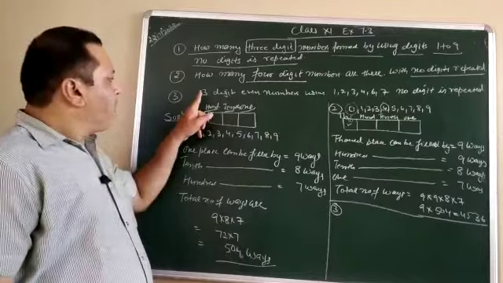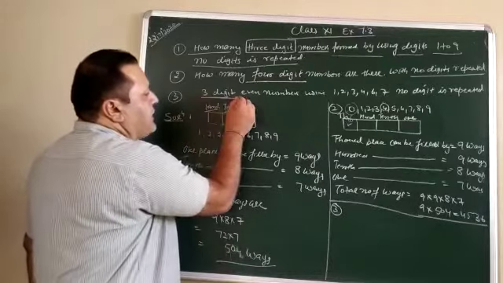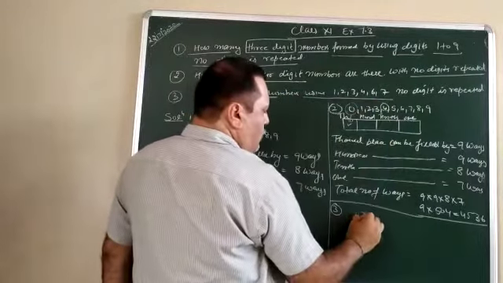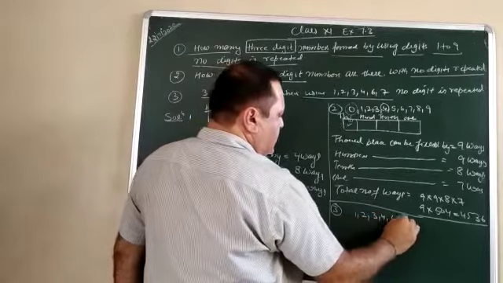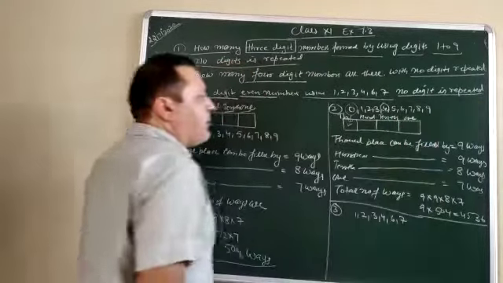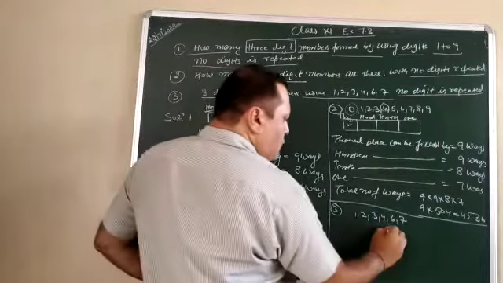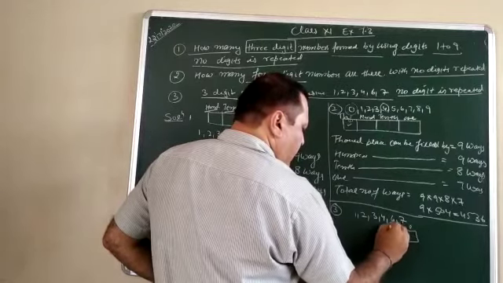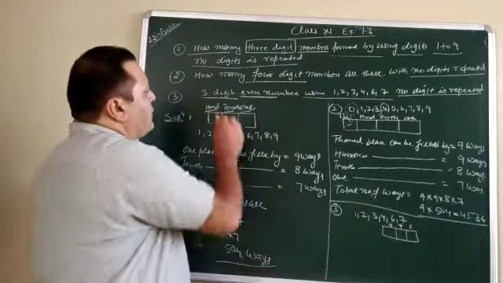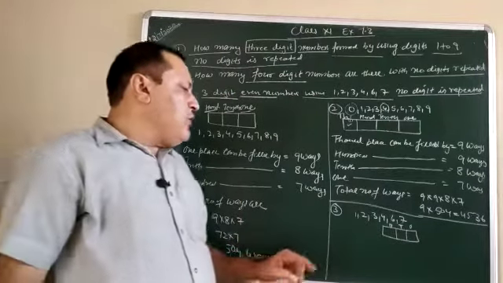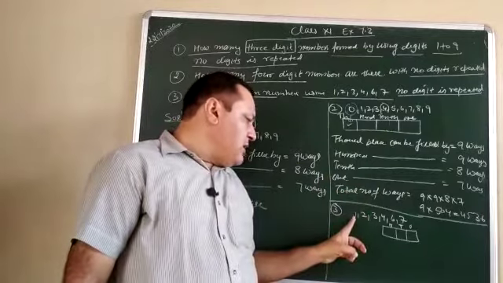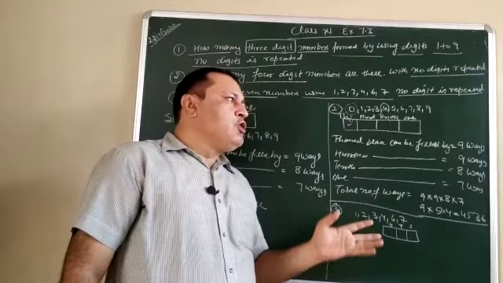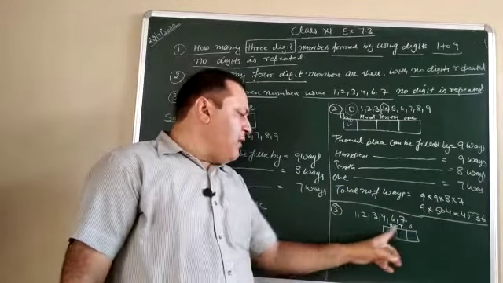Now see, 3-digit even number using the digits 1, 2, 3, 4, 6 and 7, and no digit is repeated. Again it is a 3-digit number. So 3-digit number means ones place, 10th place and 100 place. Now 3-digit even number. In case of even number, first of all we check whether the number 0 is there or not. 1, 2, 3, 4, 6 and 7 means 0 is not there.